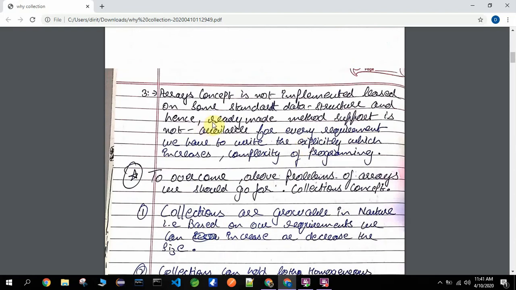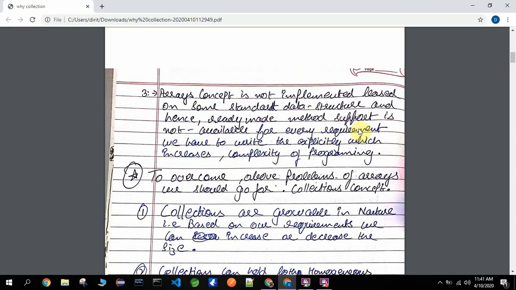Arrays are not implemented based on any standard data structures. There is no data structure implementation like in collections. We have, for example, ArrayList, which is based on the list data structure. There are stacks and queues as well, and those are all data structures. Hence, ready-made method support is not available for every requirement. We have to write it explicitly, which increases the complexity of programming. Now what does ready-made method support mean? It means there is no method, for example, to sort arrays.